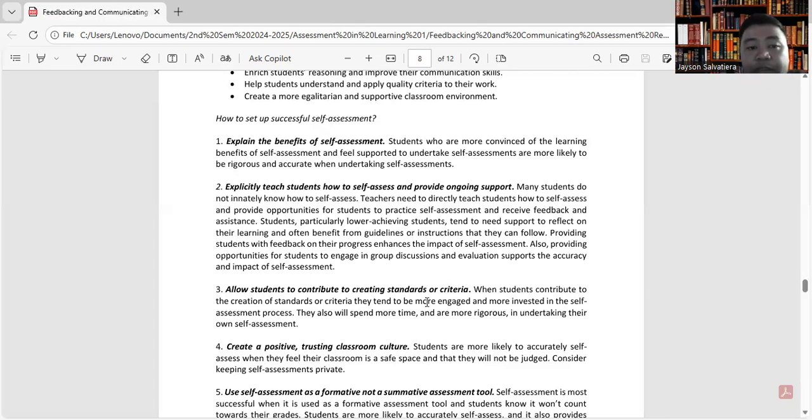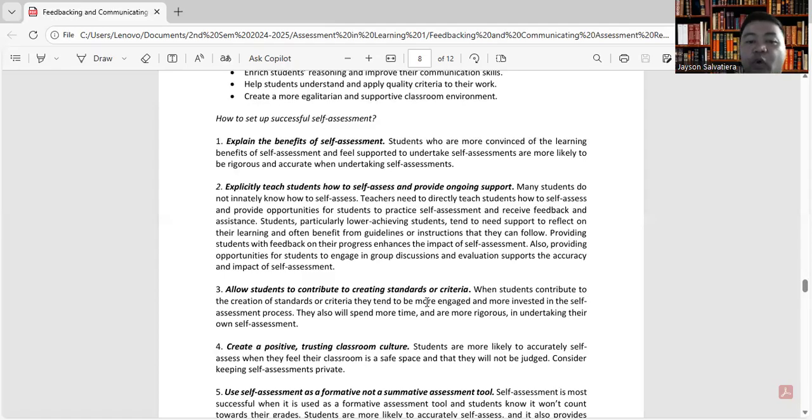Another, explicitly teach students how to self-assess and provide ongoing support. Many students do not innately know how to self-assess. Teachers need to directly teach students how to self-assess and provide opportunities for students to practice self-assessment and receive feedback and assistance.